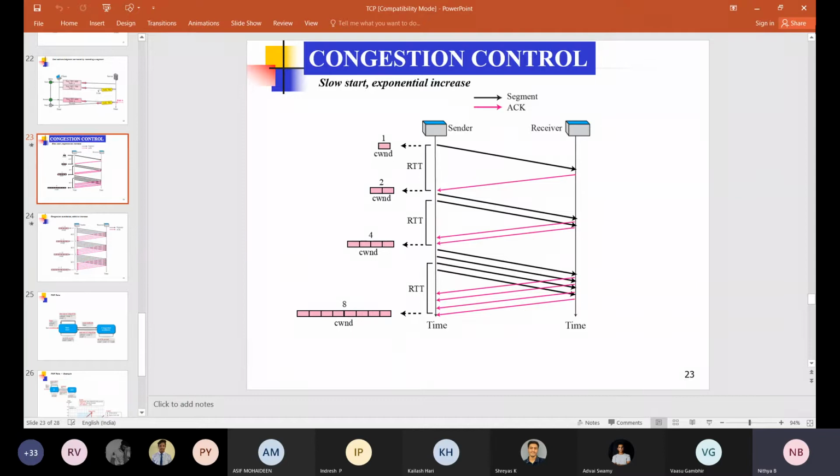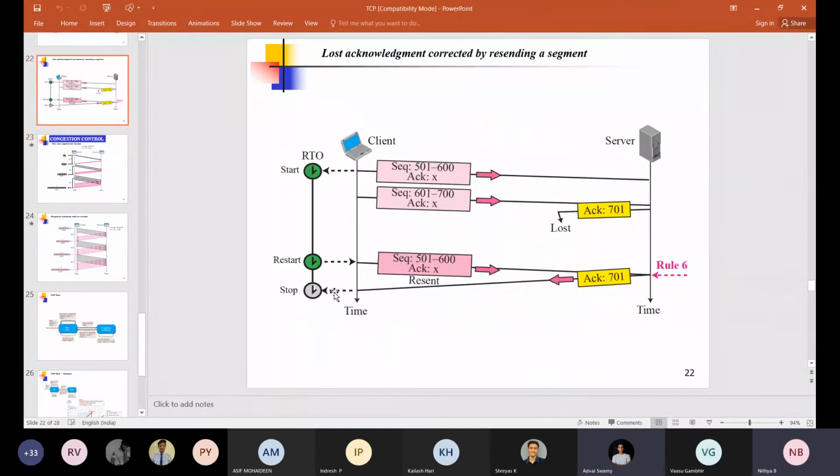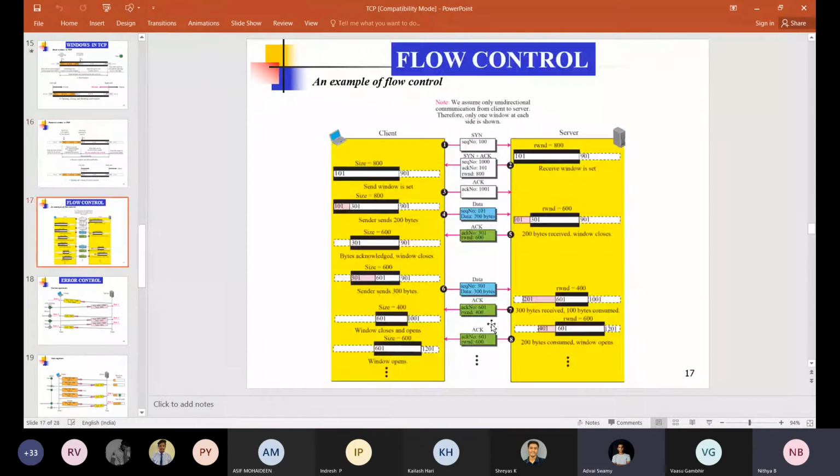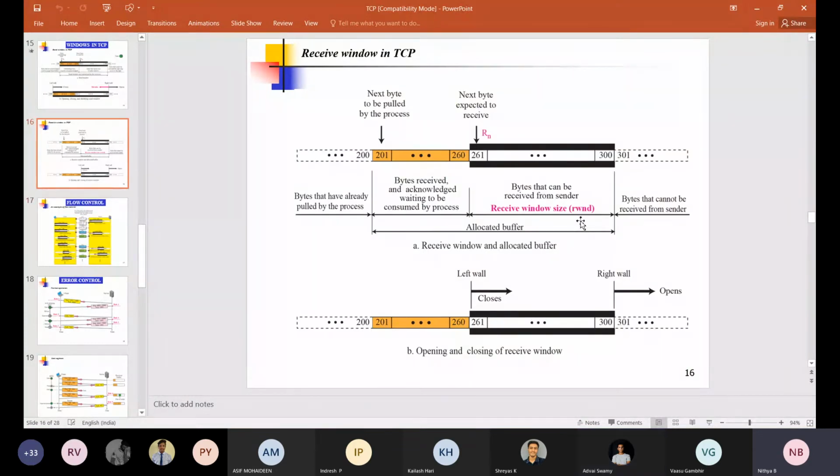Already we have discussed this in the previous slides. We subtract the amount of data in the buffer. The receive window is nothing but the buffer size minus the number of bytes yet to be consumed. So this is related to the flow control techniques, that is, we have the receive window for the destination side.